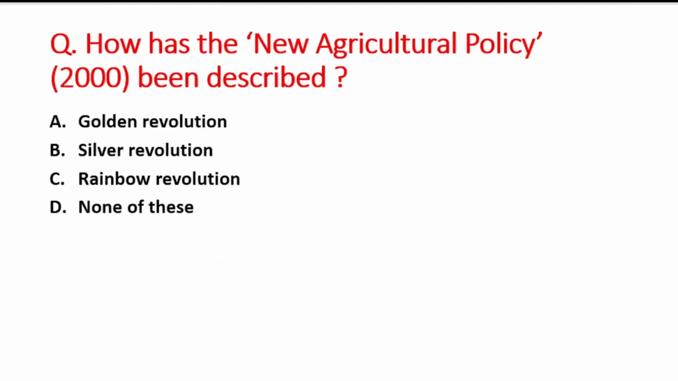Next question is how has the new agriculture policy been described? A option is Golden Revolution, B is Silver Revolution, C option is Rainbow Revolution, and D option is none of these. So right answer is option C, that is Rainbow Revolution.